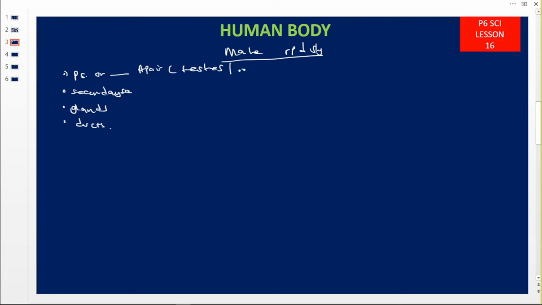When it is one, it is called a testis, with an I. When we use E, this is the plural form, the pair of testes. Then we have the secondary organs. Then we have the glands. Under the glands, we have the prostate gland.